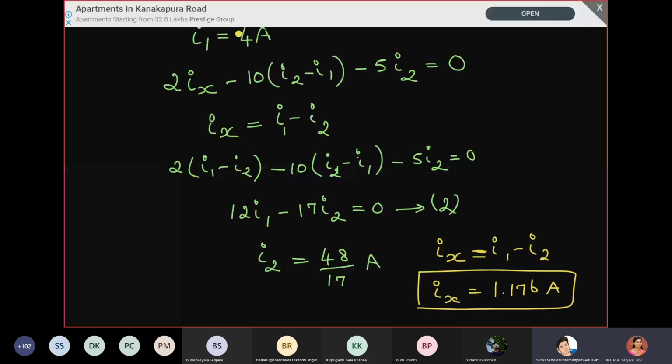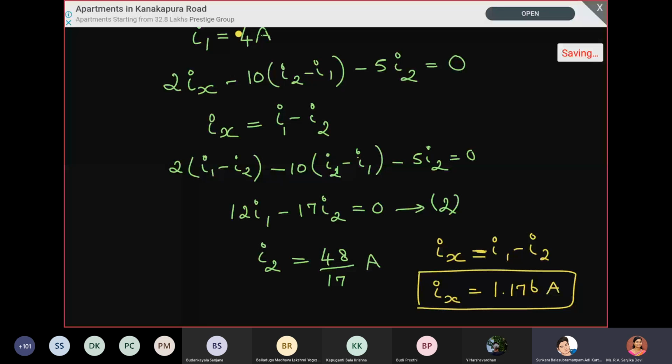Okay, so this is the second one. And from which loop did you get this equation, the second equation? Which second equation? 2 into I1 minus I2 minus 10 into I2 minus I1.